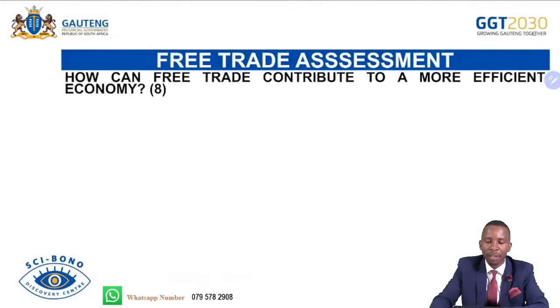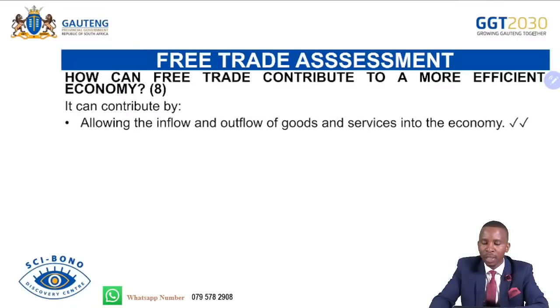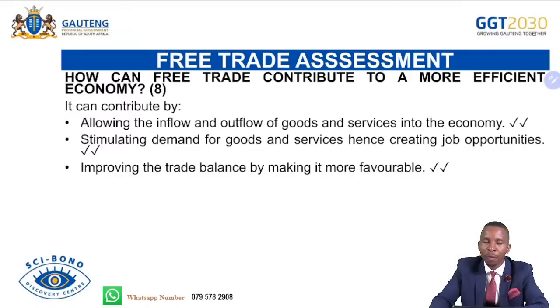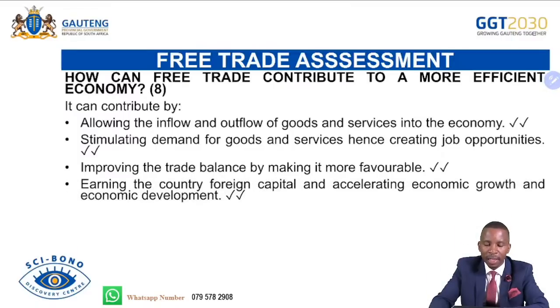We continue. How can free trade contribute to a more efficient economy? If there is free trade, there will always be economic efficiency because production will be high and there will be a high level of creativeness and innovation. It can contribute by allowing the inflow and outflow of goods and services into the economy, stimulating demand for goods and services, hence creating job opportunities locally, and improving the trade balance by making it more favorable. If our local firms are motivated to export their goods, there will be more exports going out. That can make our BOP favorable, earning the country foreign capital and accelerating economic growth and economic development.